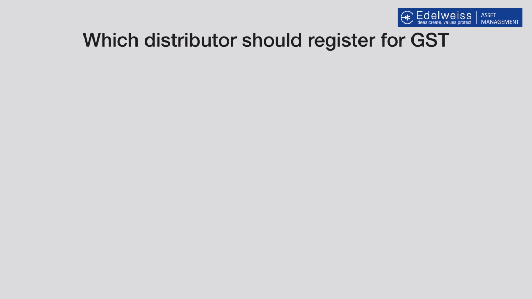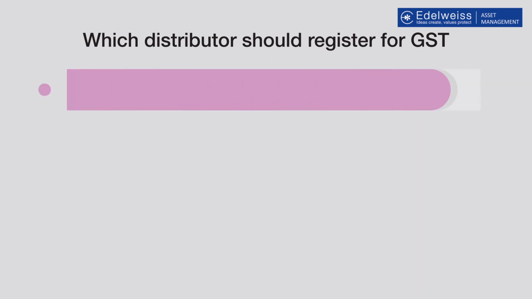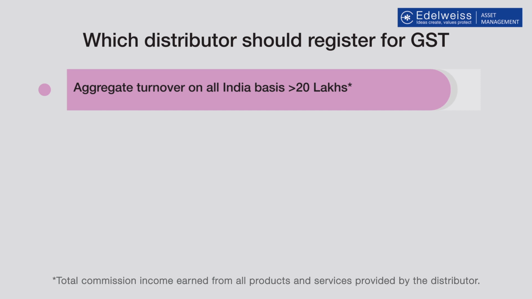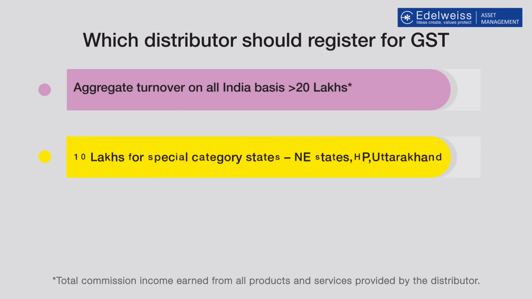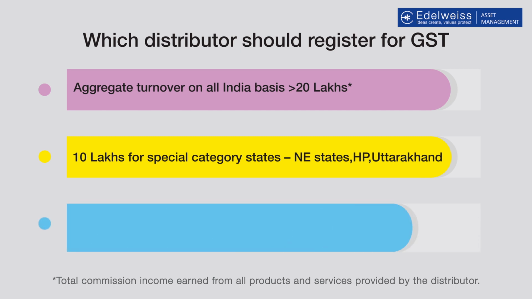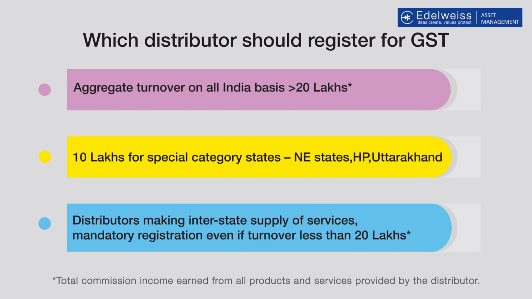Every distributor is liable to be registered under GST if his aggregate turnover on all India basis during a financial year exceeds 20 lakhs, Rs 10 lakhs for special category states, namely northeastern states, Himachal Pradesh, Uttarakhand. However, for distributors making an interstate supply of services, registration is compulsory even if the turnover is below the threshold of Rs 20 lakhs.